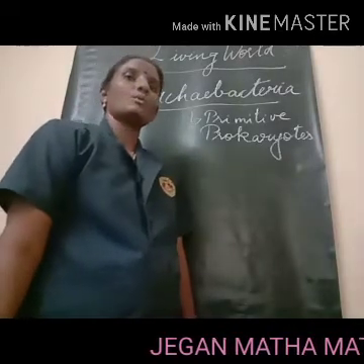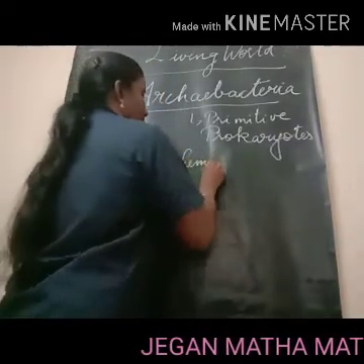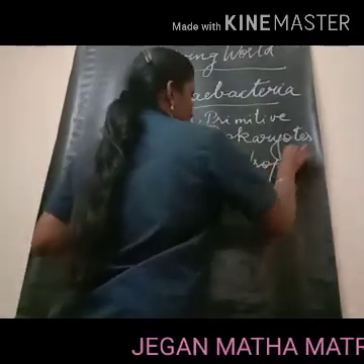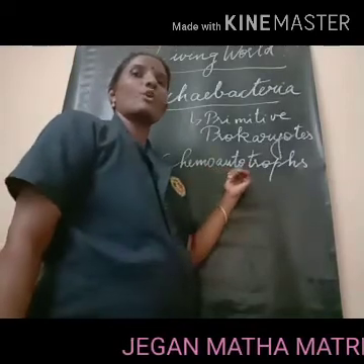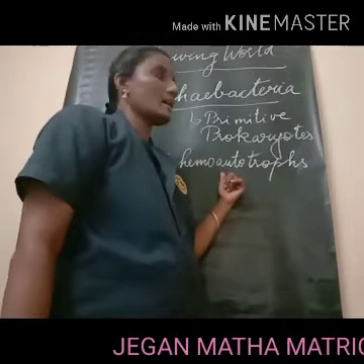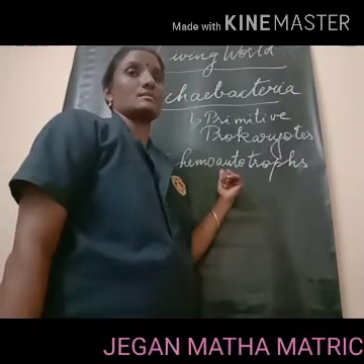They are mostly chemoautotrophs. Chemoautotrophs means they prepare their own food with the help of chemicals.